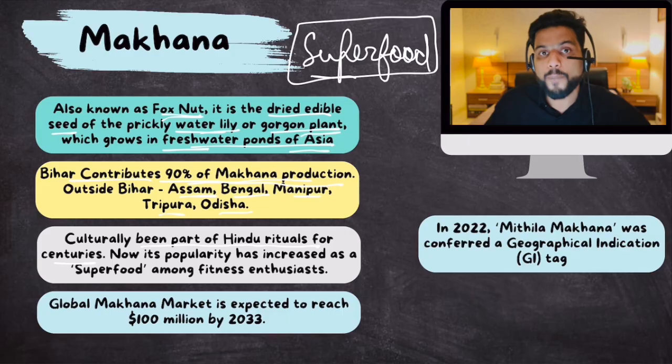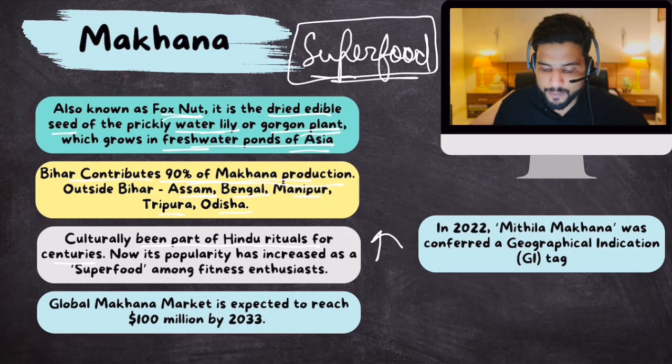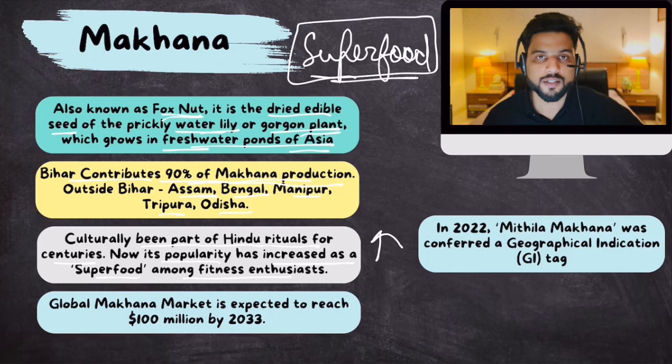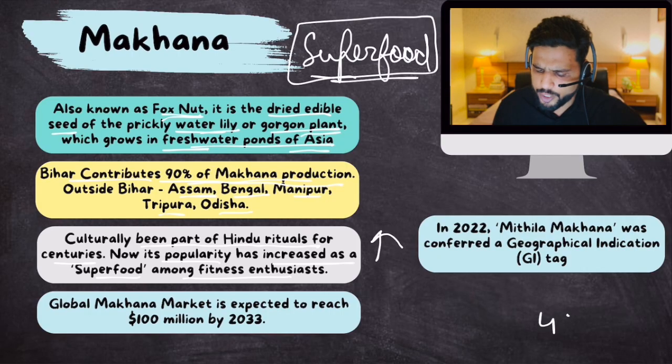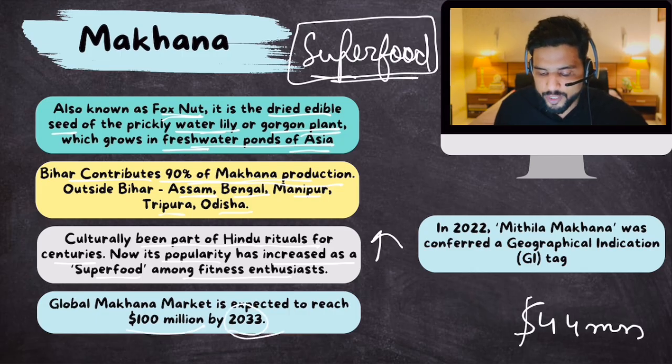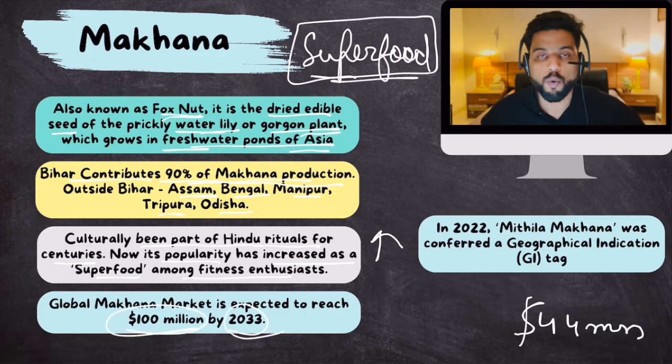Because it has become popular as a superfood among fitness enthusiasts, its consumption has increased. Now its popularity has increased as a superfood among fitness enthusiasts. Because of this, currently the global makhana market is around $44 million. But people say in 7-8 years, by 2033, it will reach 100 million or maybe even more.